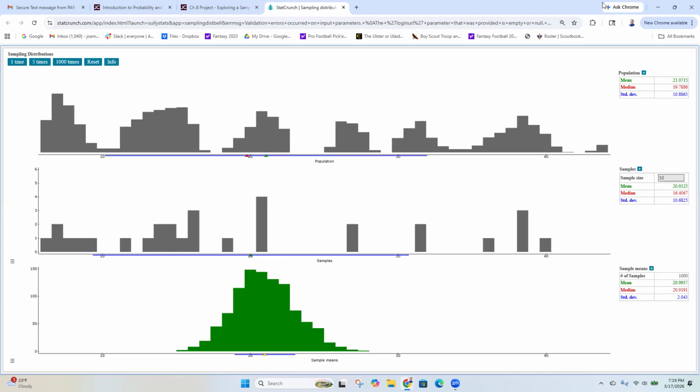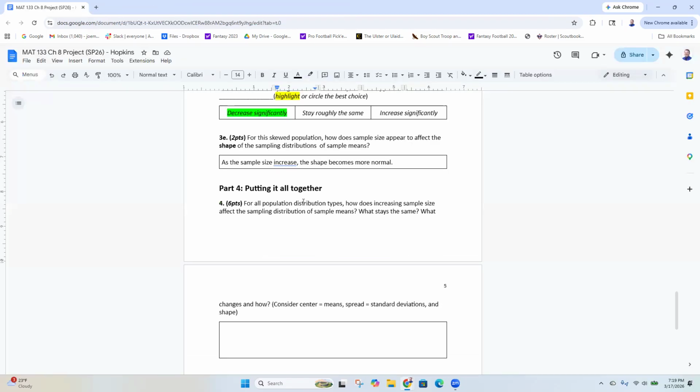So anyway, let's wrap it up by looking at, for all population distribution types, regardless of what shape it is, skewed left, skewed right, roller coaster shape, whatever shape you want to make: how does increasing the sample size affect the means? How does it affect the standard deviations? How does it affect the shape?